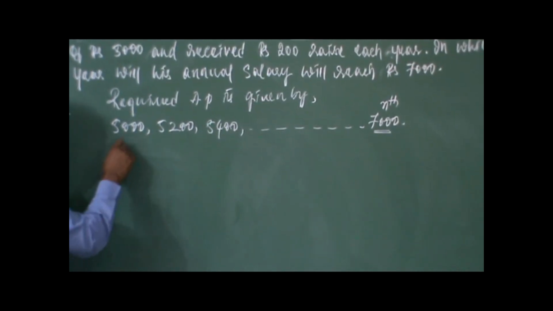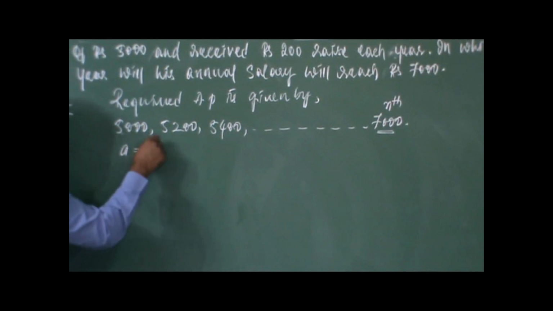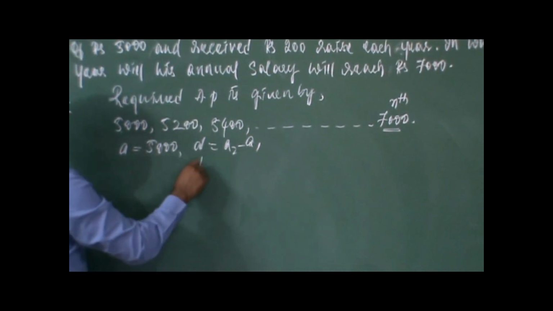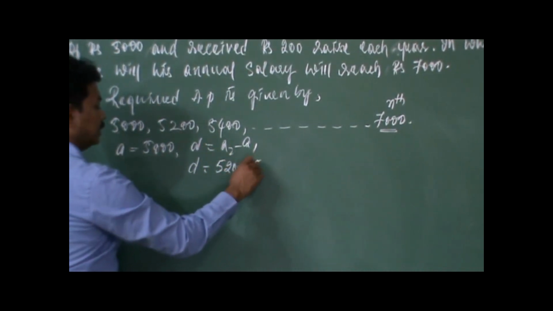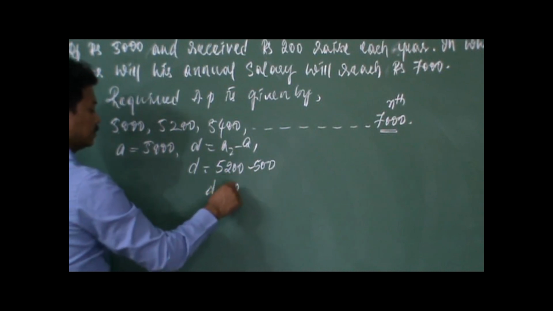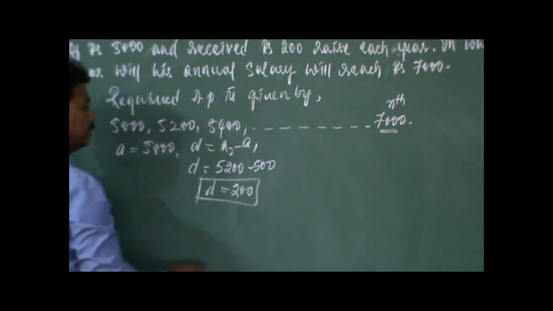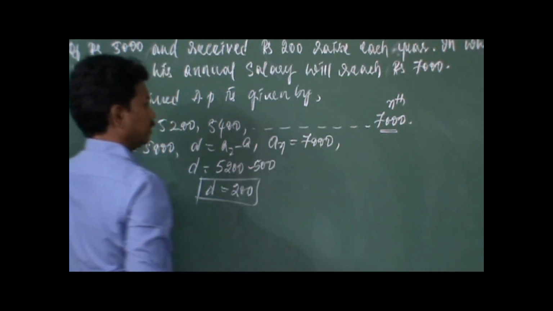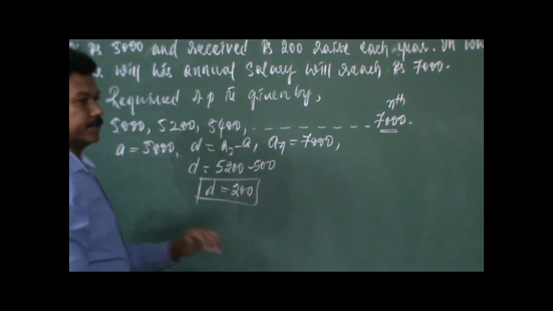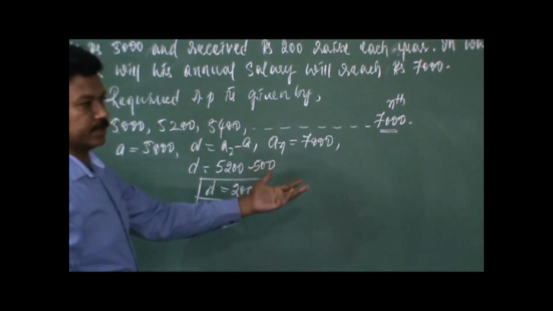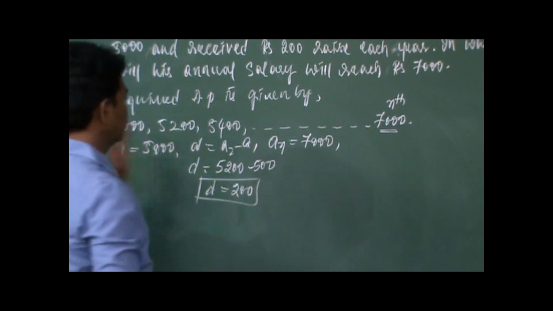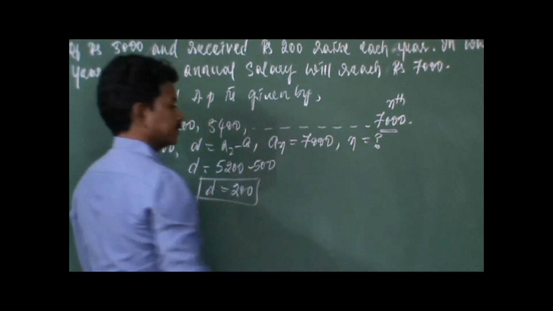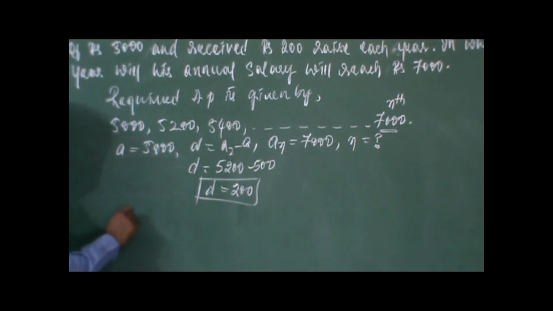So from the data, from the AP we will collect the data. So A is 5,000. So D is A2 minus A1. So D is equal to 5,200 minus 5,000. So D is 200. It is going to get added continuously. So nth term AN is 7,000. We have to find out which year is going to get 7,000 as the salary. So which term is 7,000, in the sense we have to find out the value of n in this AP. So n is equal to how much? I hope you understood.